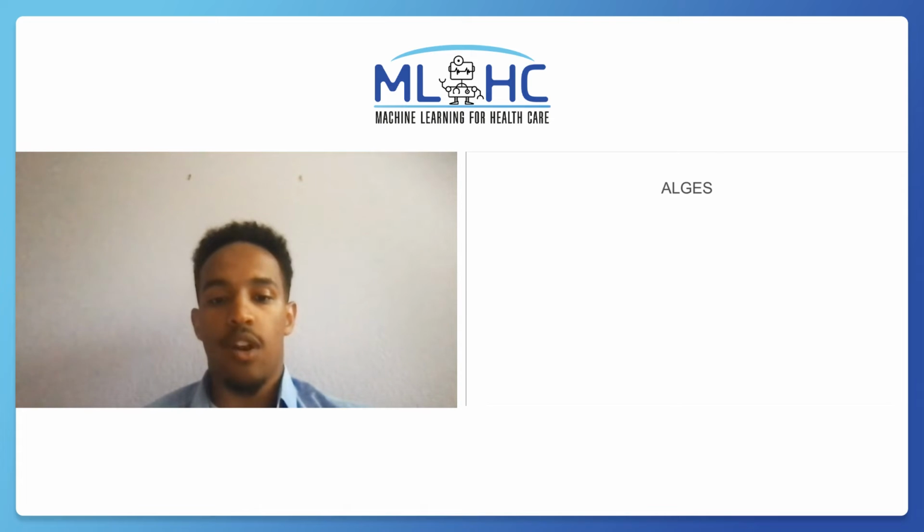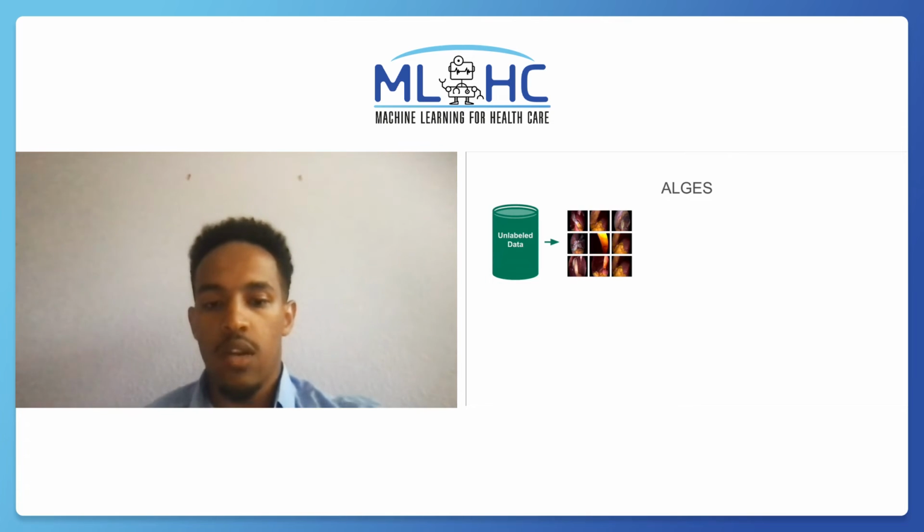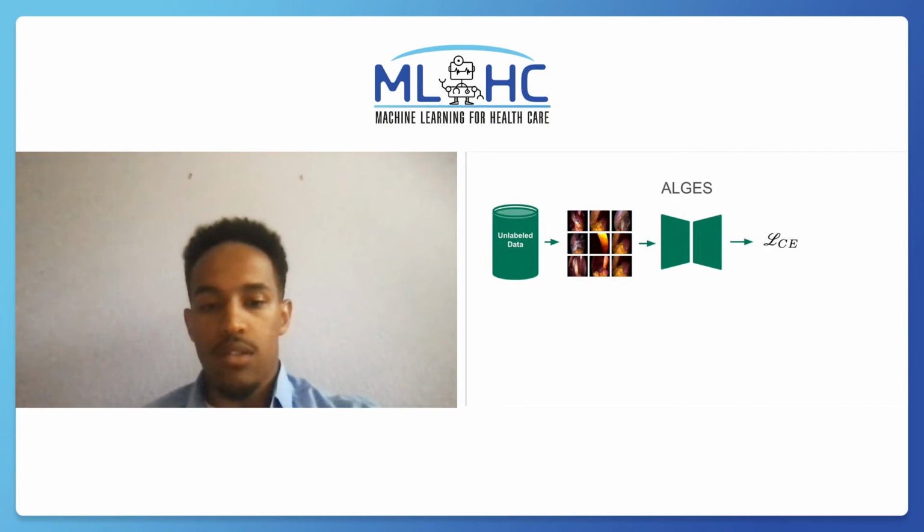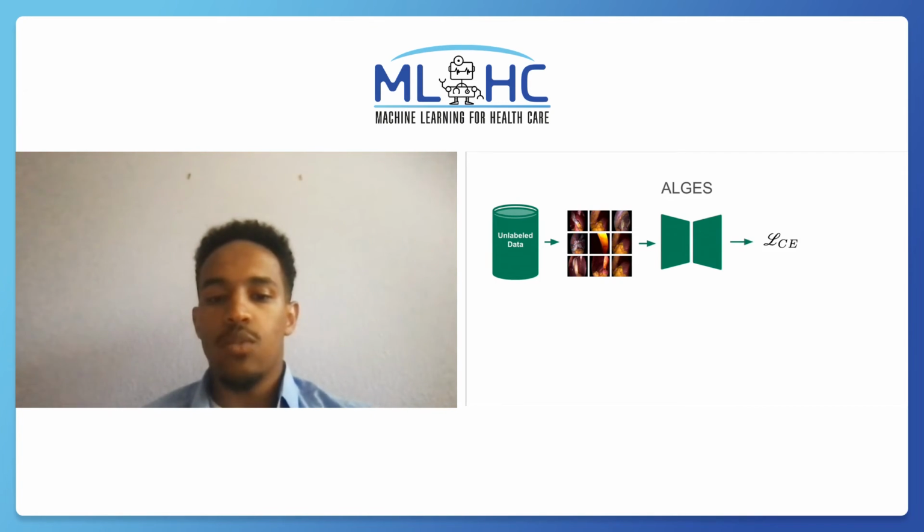A key insight of our work is that fundamentally, gradients induced in a model that are used to train a network intrinsically encode information of how unsure a model is about a particular data point. In other words, data that induces large gradient updates to the model are data that need to be learned by the model to improve its performance. Our method works by taking unlabeled data, in our case frames from surgical video, and passing this data through a model that has been previously trained on some limited data pool. As is customary, we derive some loss, with which we can take gradients with respect to the weights of our network to update the model.